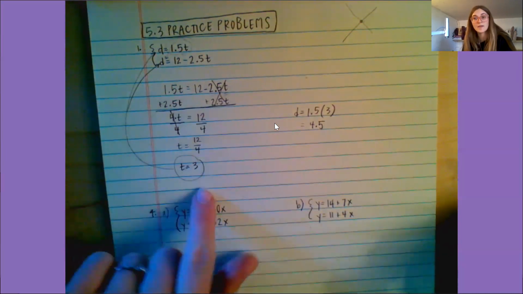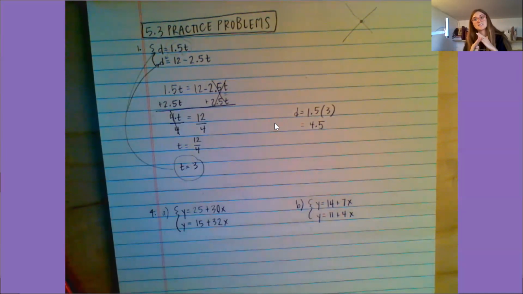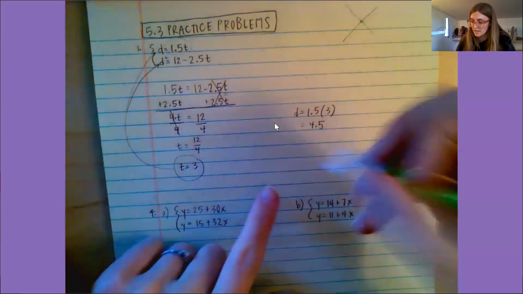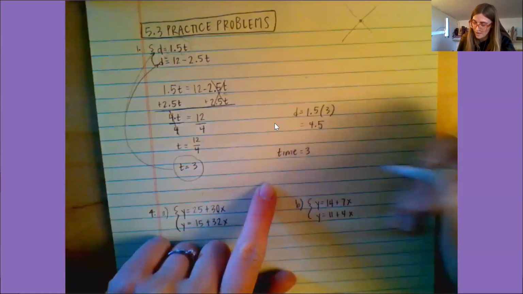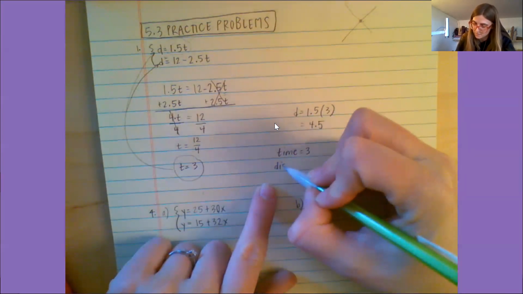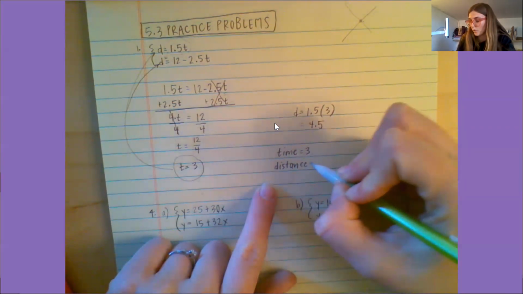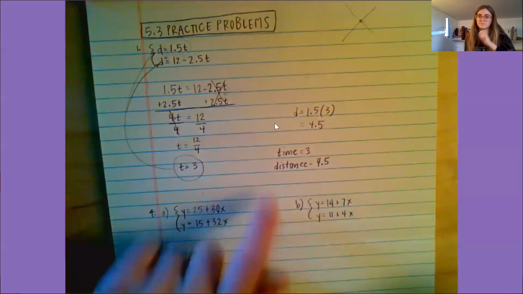Therefore, where those two equations intersect, the solution to the equations is at time equal to 3, and distance equal to 4.5.